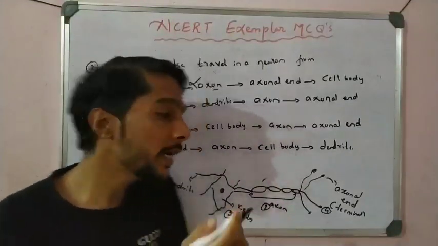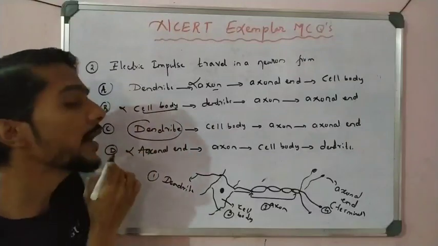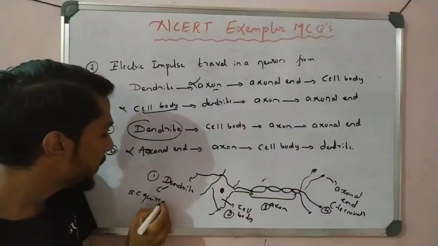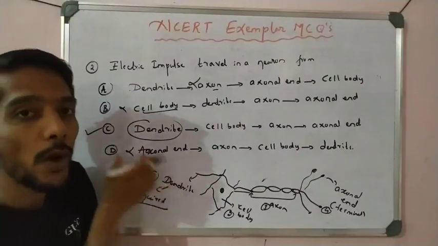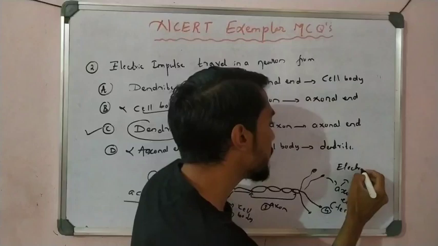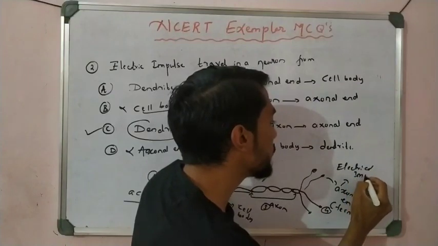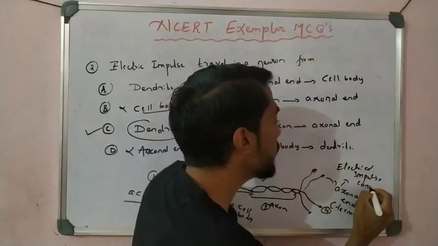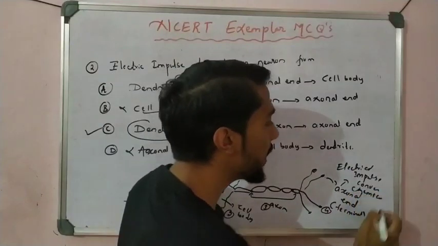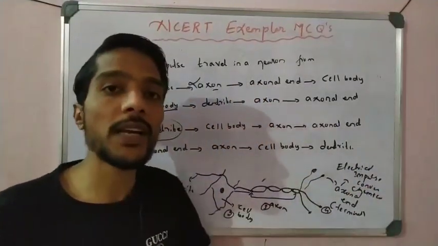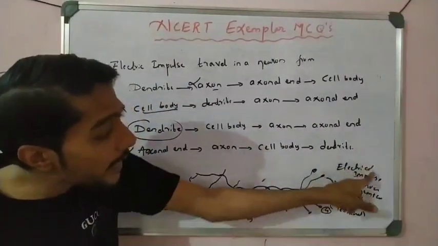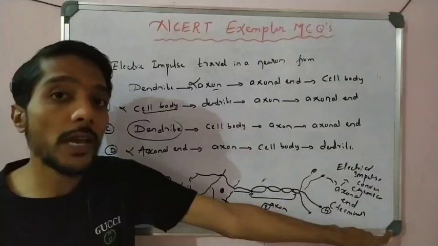So first is dendrite, where it receives the impulses. Where is the electrical impulse acquired? It is acquired at the dendrite position, right? Here the information is acquired. And what happens at the axonal end? The electrical impulse is converted into a chemical impulse and travels across the gap, which is called a synapse, right? So this is very important. At the axonal end, the electrical impulse is converted into a chemical impulse.